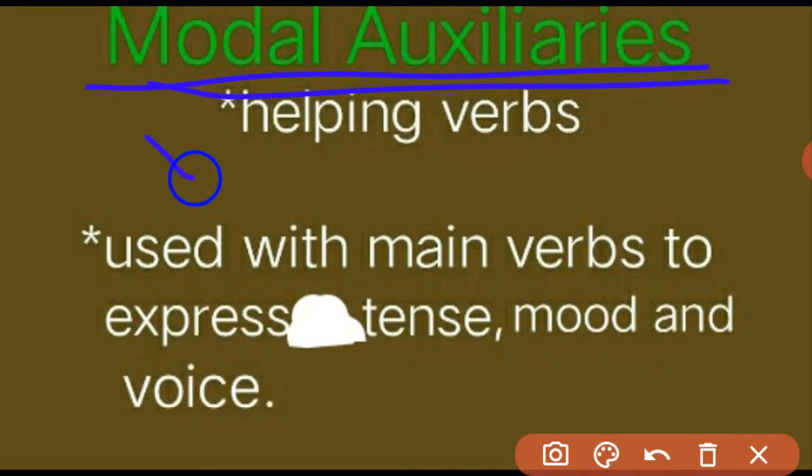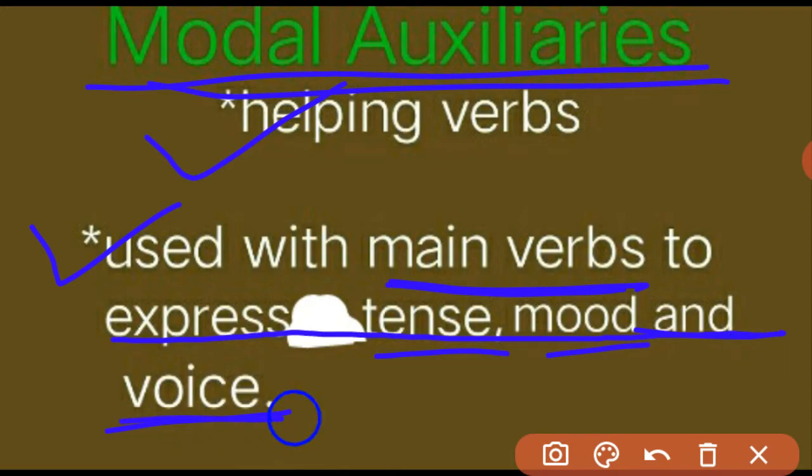Modal auxiliaries are helping verbs. Whom do they help? They are used with main verbs to express tense, mood, and voice. So, helping verbs are there to use with the main verbs, action verbs. The role of those helping verbs is performed by modal auxiliaries. Why or how do they perform? That is to express tense, mood, and voice.